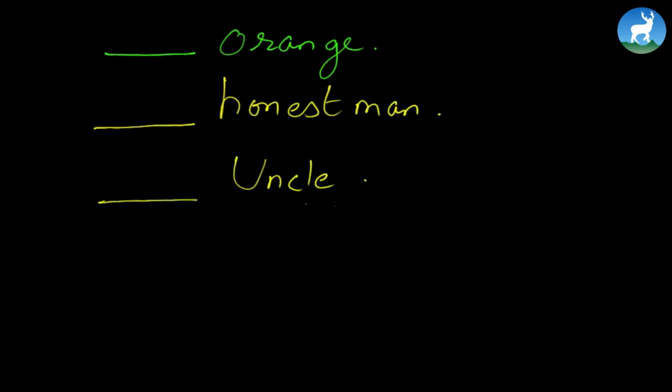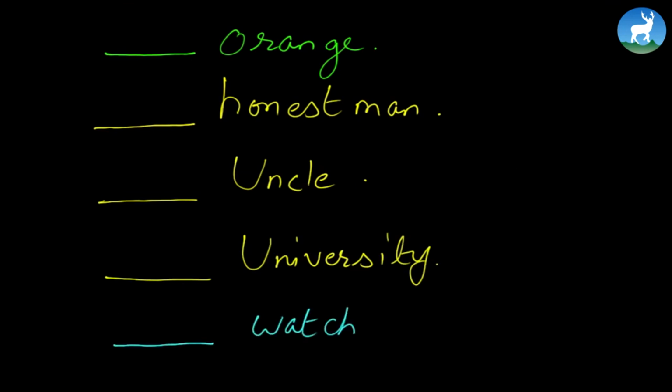And let's again say university. We will now say watch. And let me put here one rupee note. Remember, we are filling in here only a and an.